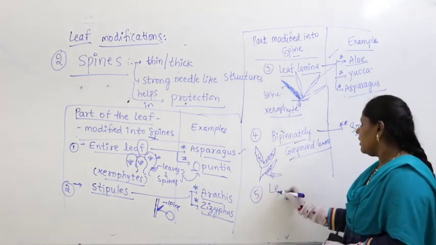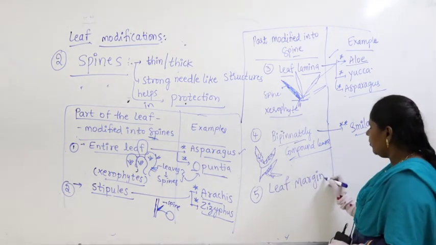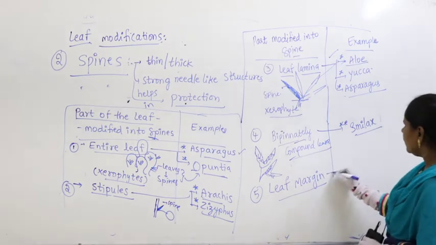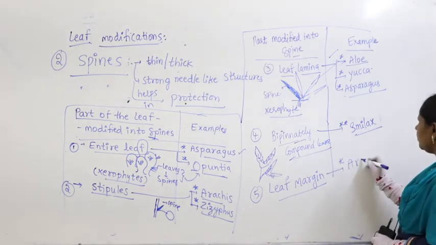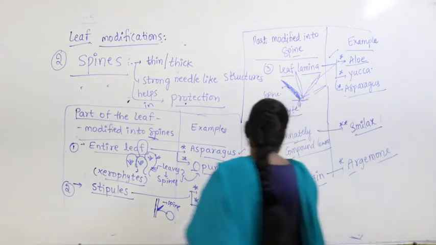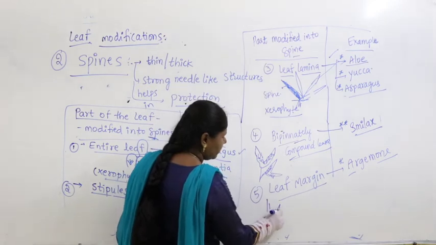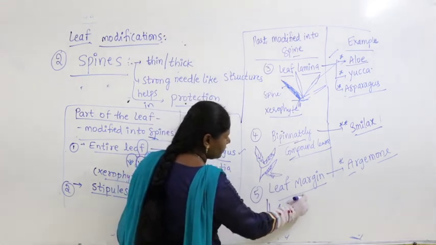Similarly, leaf margin gets modified into spine in the case of argemone. What is meant by leaf spine here? The leaf margin gets modified like this.